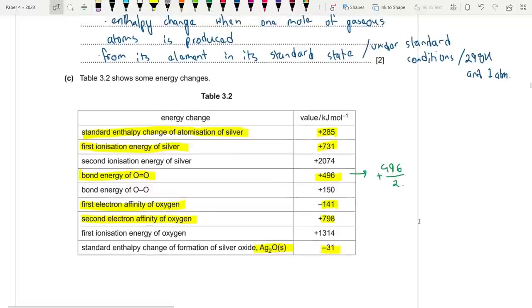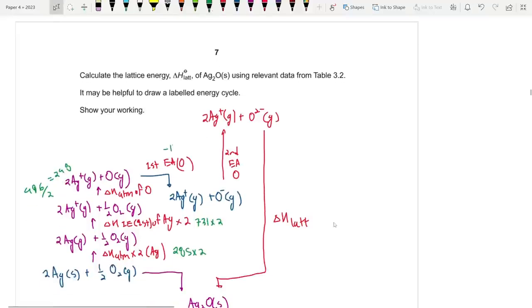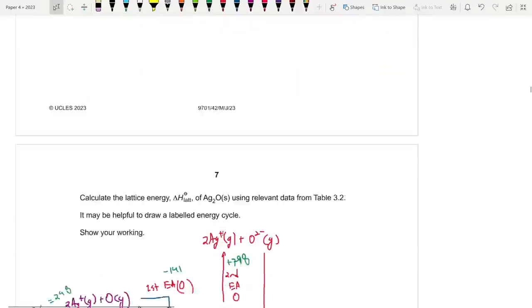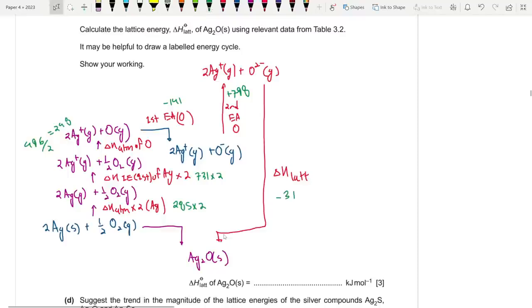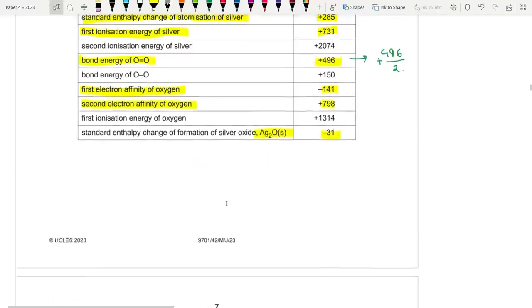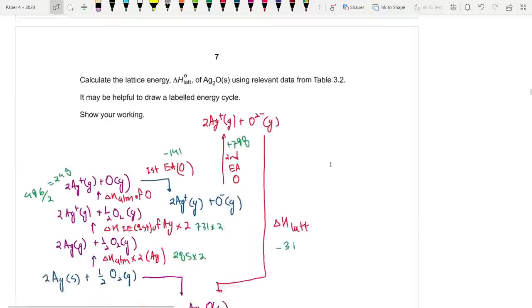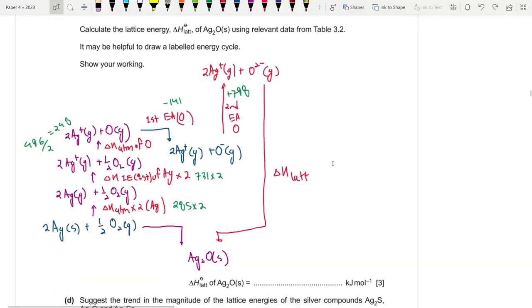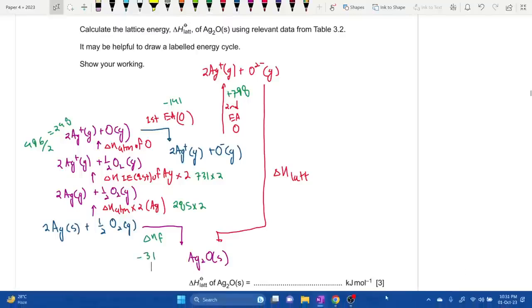Then finally EA, minus 141 plus 798. No multiplication here since it's one oxygen atom. And then finally minus 31. That is the lattice enthalpy. No, it's formation, my bad. It's the del H formation of silver oxide, so that is minus 31. So let's do it now.